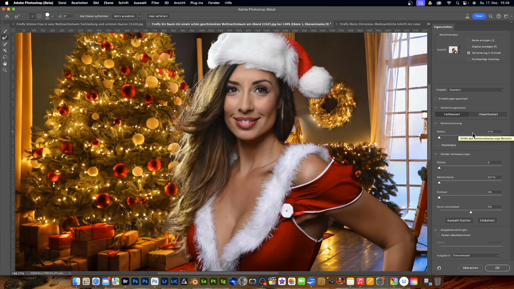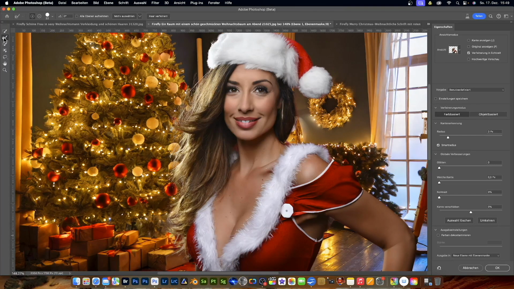Now we can say, okay, I want to click on Smart Radius here. And here we can increase the radius a bit more. Then we will get another selection. Just pull up minimally. And what I also generally click on when I do something like this, down here in Decontaminate Colors, I also put a check mark in there. Then we get a different result again, although this time I don't like it as much. I also have the strength turned up full blast, which shouldn't be. So let's take a look, without and with. No, I would actually leave that out. Decontaminating colors doesn't do anything for me right now.